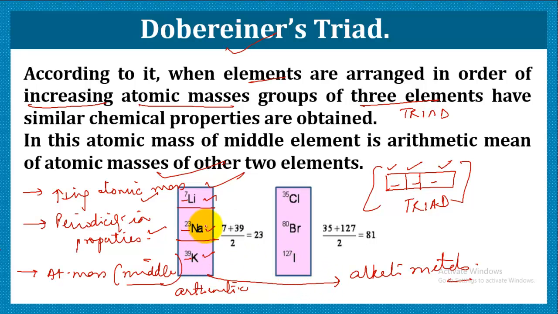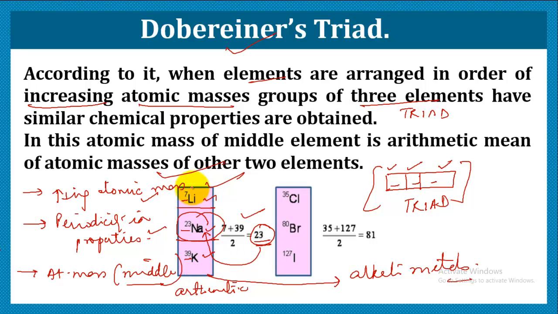And moreover, the atomic mass of the middle element was the arithmetic mean of the atomic masses of the first and third. Like we have the atomic mass for lithium as 7 and for potassium 39. If we take the arithmetic mean, it comes out to be 23, which is by chance the atomic mass of the middle element. This could be possible only when we arrange the elements in order of increasing atomic masses. So we could make out the similarity in properties, and the atomic mass of the middle element was the arithmetic mean of the first and the third.